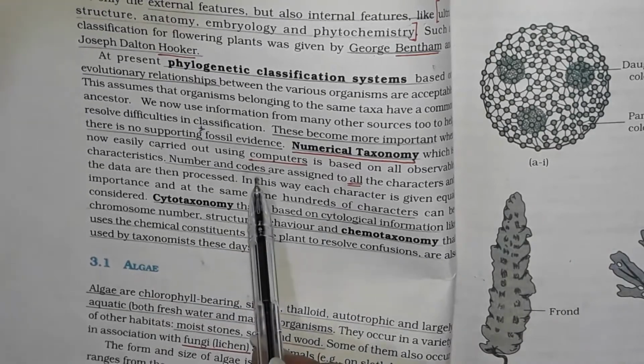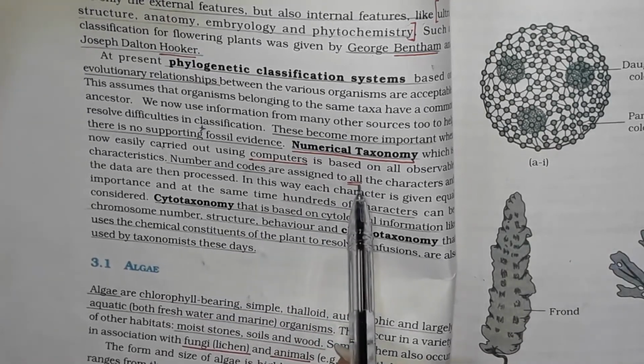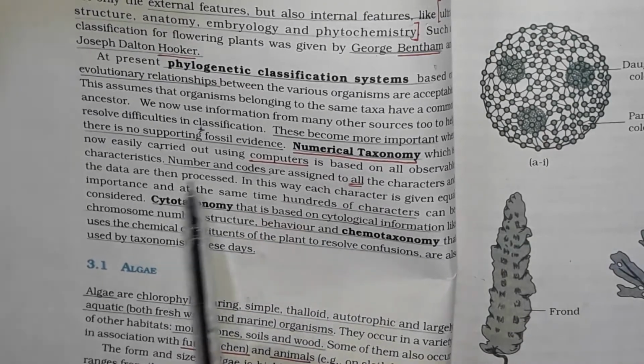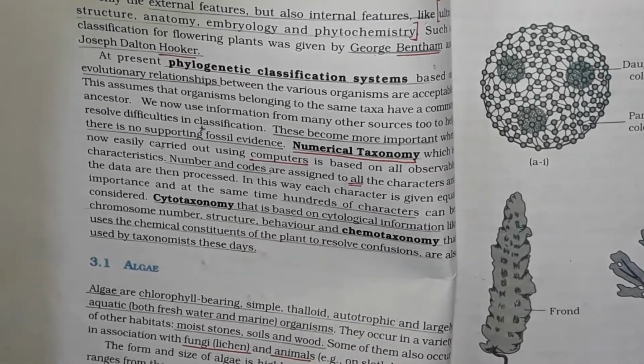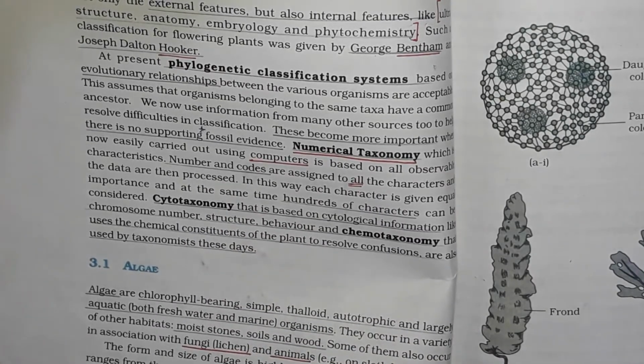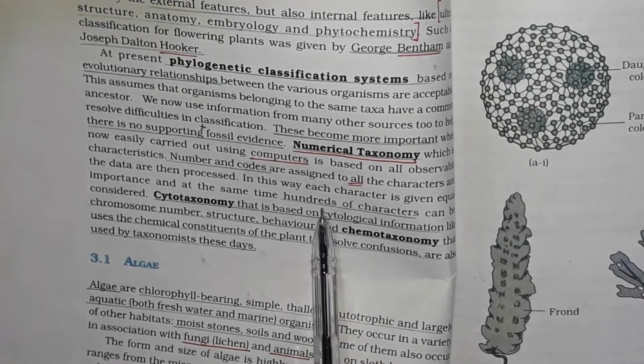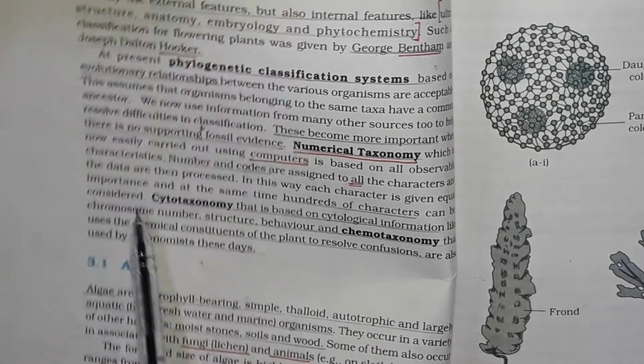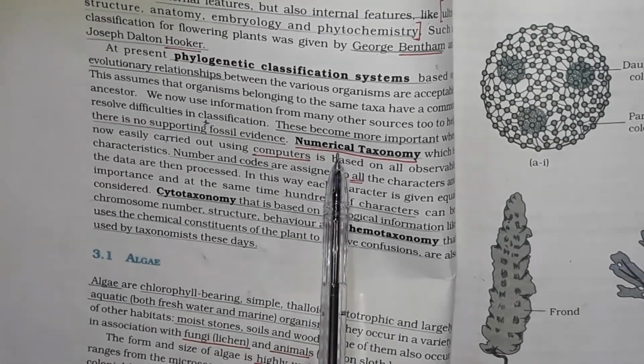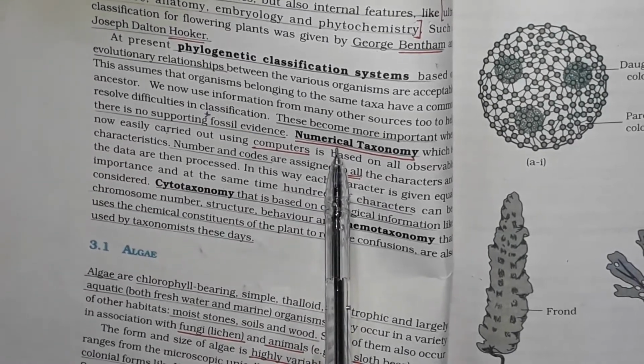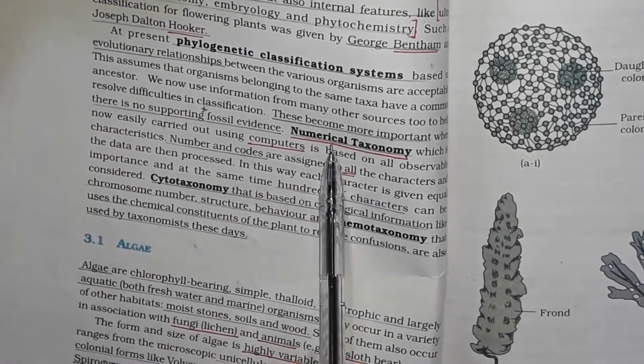Numbers and codes are assigned to all the characters and the data are then processed. In this way, each character is given equal importance, and hundreds of characters can be considered at the same time.